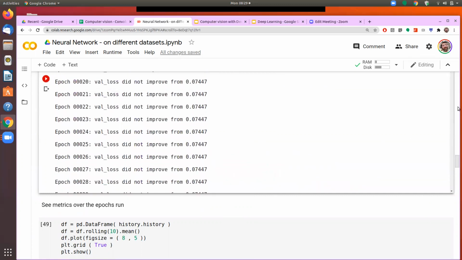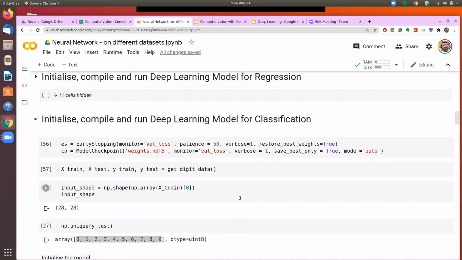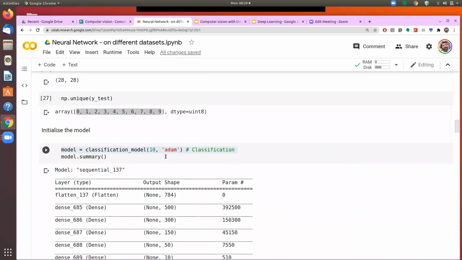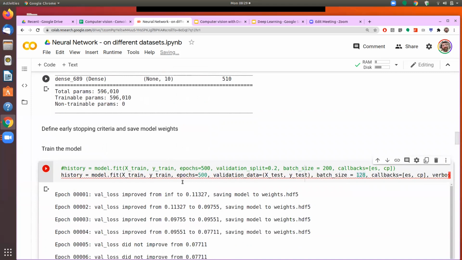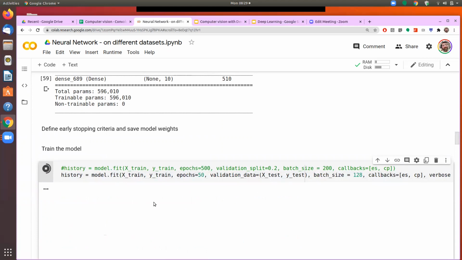Okay, we are running out of time, so we'll not run that many. We'll just reduce the number of iterations to 50, and then